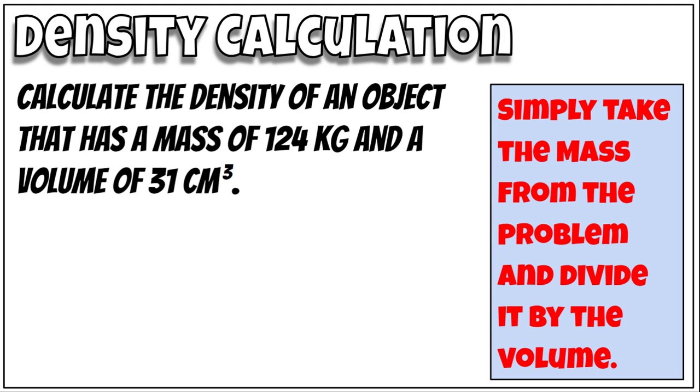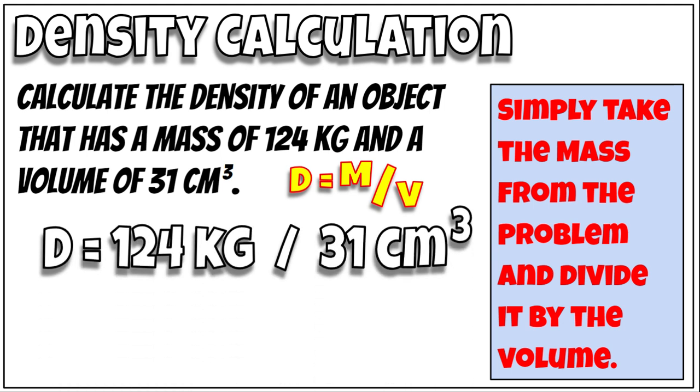So let's look at a density calculation. What we're going to do here is calculate the density of an object that has a mass of 124 kilograms and a volume of 31 centimeters cubed. So we simply take the mass from the problem and divide it by the volume. That gives us the density. All right, so D equals M divided by V. That's how we do it. That's the formula.